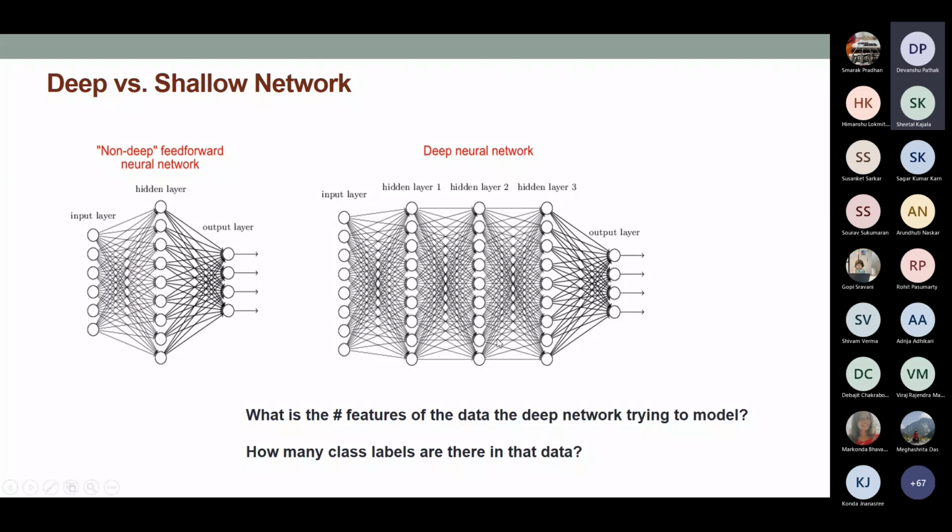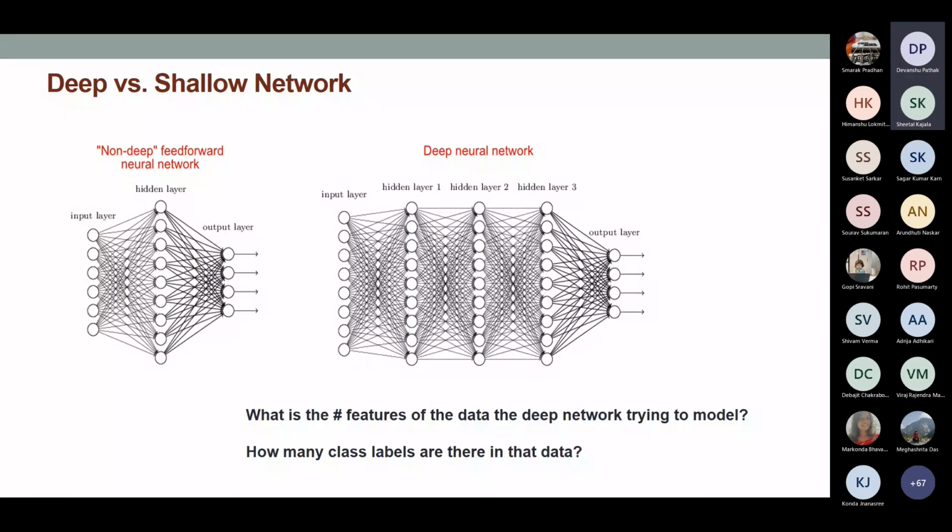Yeah, right. But feature maps will be the number of neurons in hidden layers. No, my question is, what is the number of features of the data that the neural network is trying to model in this case? Then it's the number of input neurons. And what is the number of class labels this particular neural network can model? 4, sir. The number of output neurons. Yeah, that's correct.